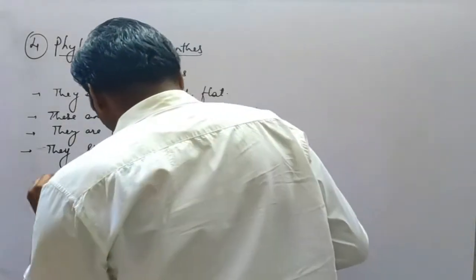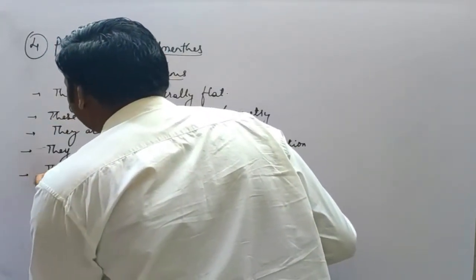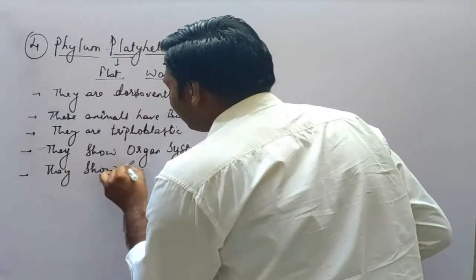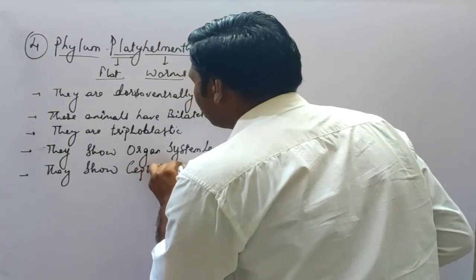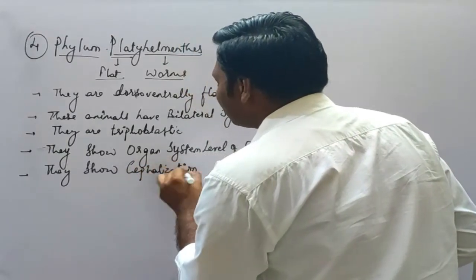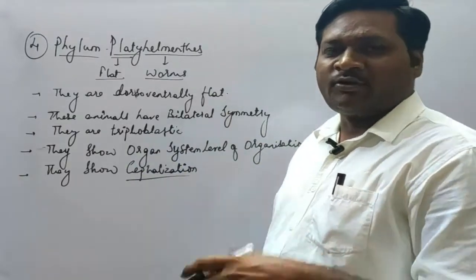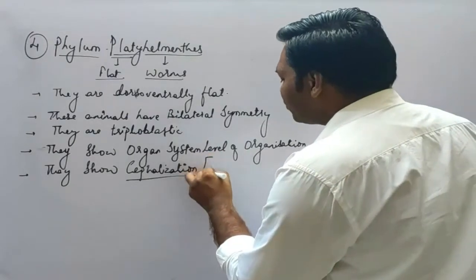The next, they show cephalization. Now what is meant by cephalization? This is a characteristic that we studied during the introductory part. Cephalization means the formation of head.